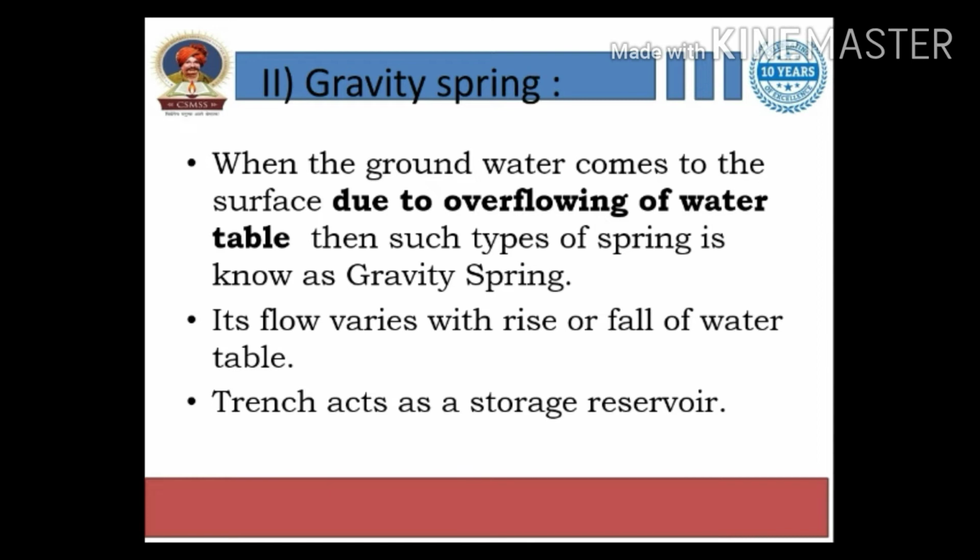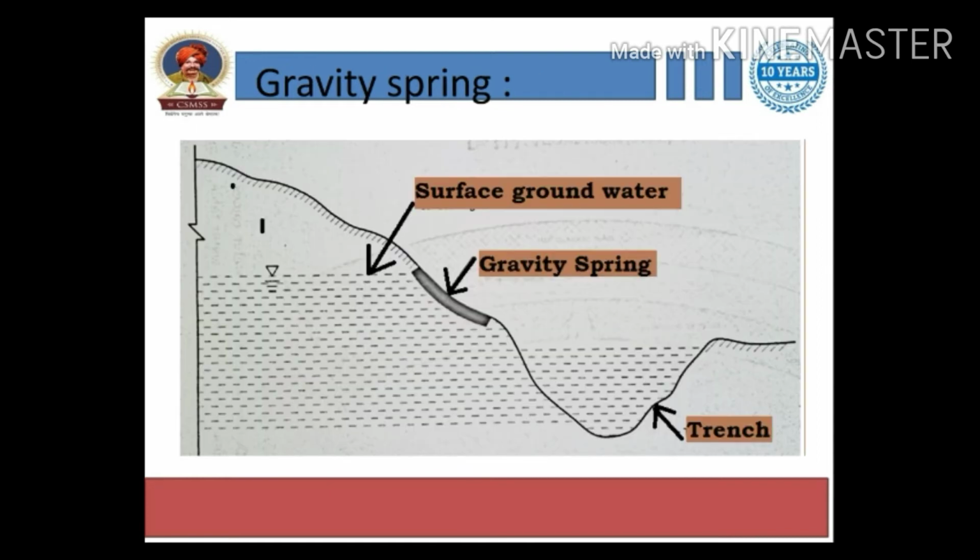If you observe the diagram, then you will come to know what gravity springs actually are. Here the surface groundwater is there, and gravity springs are also there. Due to the pressure of water through the impervious layer, water comes to the spring and is collected in the trenches, right? So this is a gravity spring.